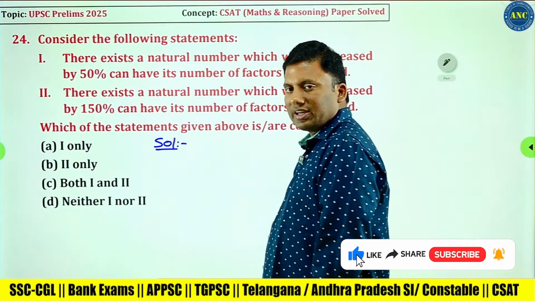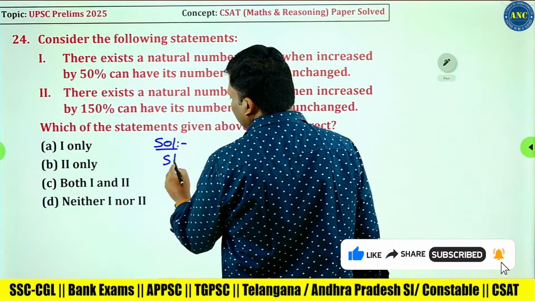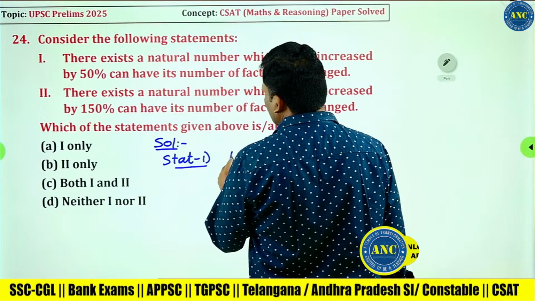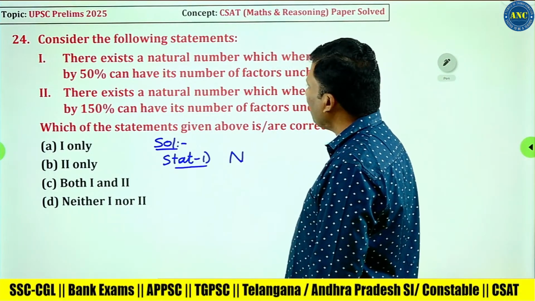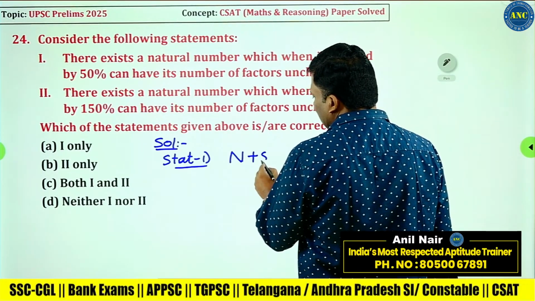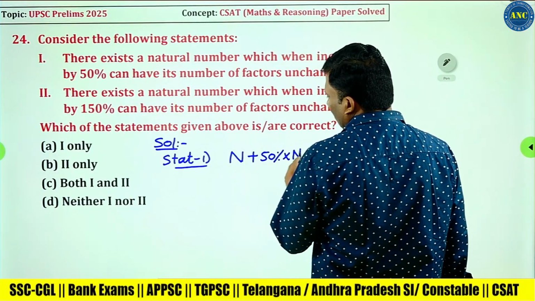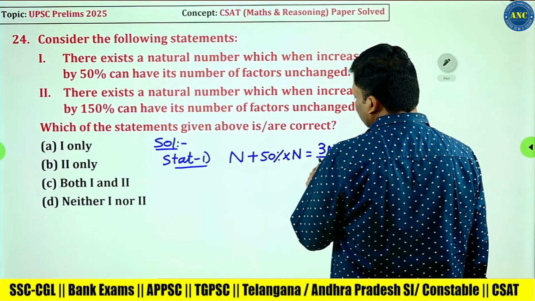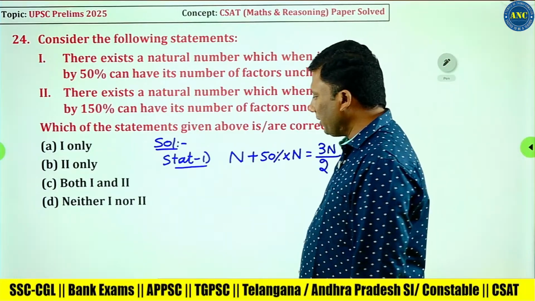Consider the following statements. Let me consider statement 1. There exists a natural number, let it be n, which when increased by 50% gives n plus half of n, which is 3n by 2.